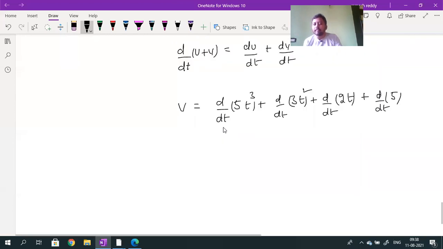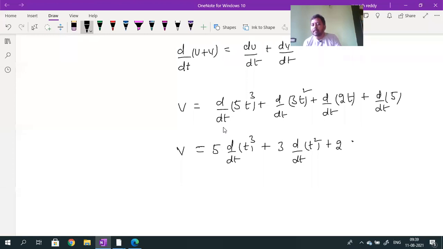Then now once again, this is of the form derivative of k into x. So whenever we have the derivative of k into x formula, the constant k value can be written outside into d by dt of which one? T cube. Correct? Plus only 3 is constant, 3 number which is d by dt of t square. Plus here 2 is constant, 2 can be written outside, d by dt of t. Plus any of 5 constant, so I can write d by dt of 5.